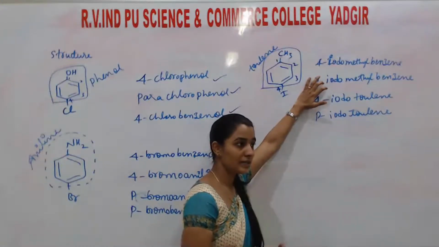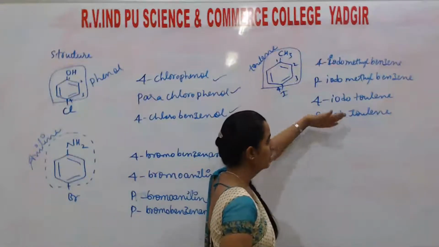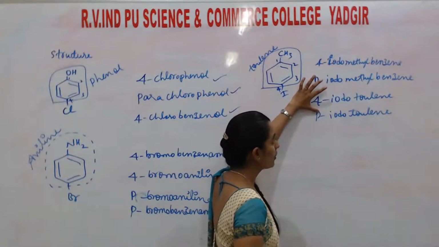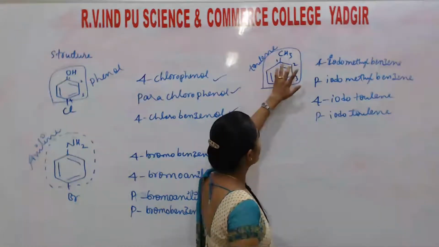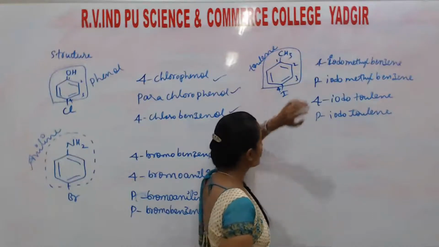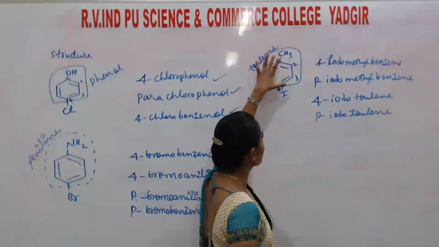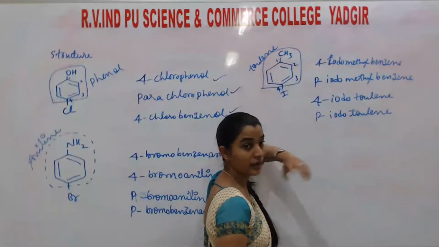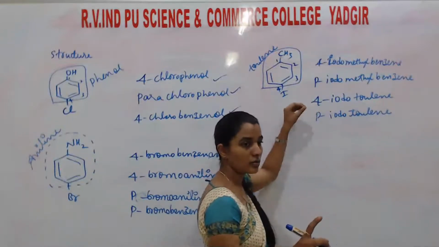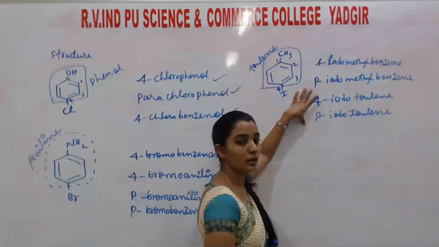But in the NEET examination, they'll specify. They will give all these names along with the other names, like 4-iodomethylbenzene, para-iodomethylbenzene, 4-iodotoluene, and 4-methyliodobenzene. So this one is wrong. 4-methyliodobenzene is wrong. The preference is given to this rather than this. Understand? Like that. They may ask all these correct options, and any one is wrong. So you have to choose the wrong one among them. This type of different names they are going to use in the NEET examination.